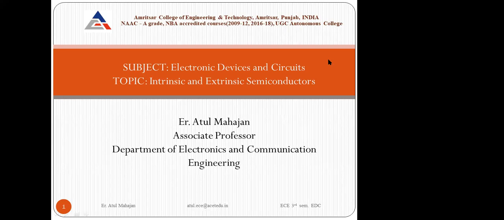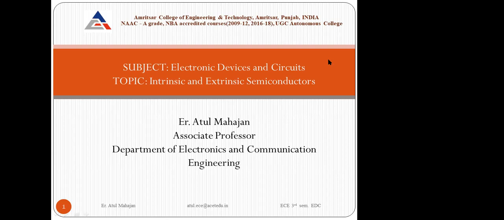And circuit means the basic circuitry comprising transistors, diodes, resistors, capacitors, the basic active and passive components of electronics. They are being discussed in this first unit, that is diodes and special purpose diodes, conductors, semiconductors, the intrinsic and extrinsic semiconductors.